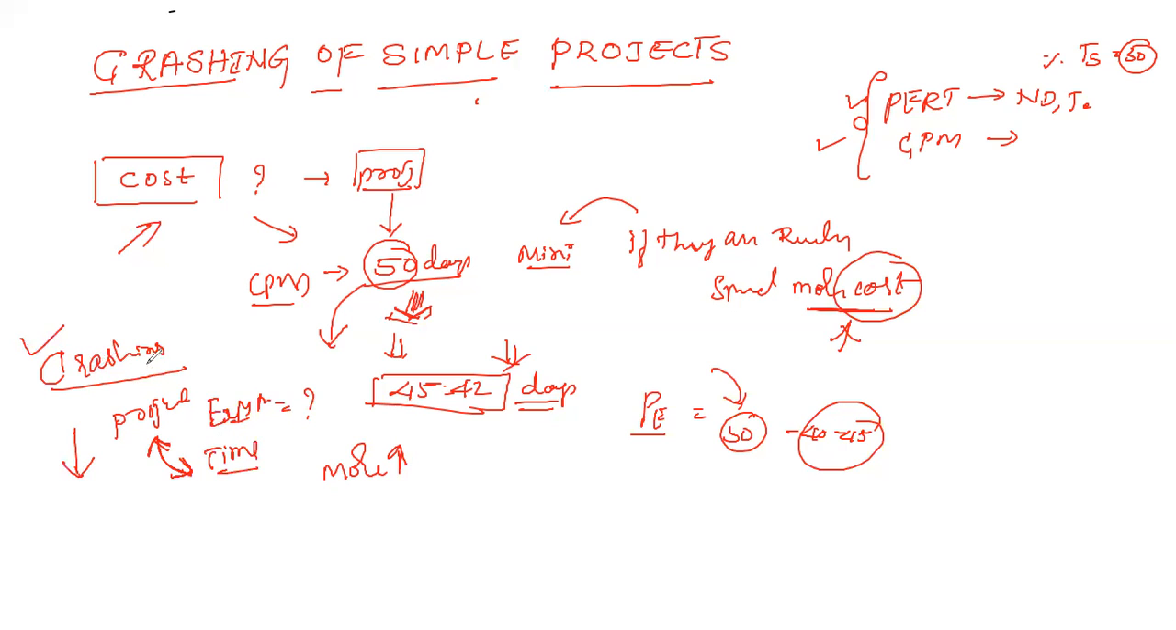Understood? Crushing is a process, a technique that can be used in any kind of project, where we are ready to spend more cost in order to reduce the time. Here we reduce the project time by spending more cost. This process is called crushing. So how do you define it? Crushing is a technique employed to reduce the project duration by spending more cost.